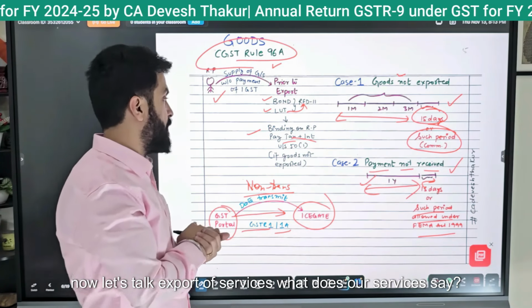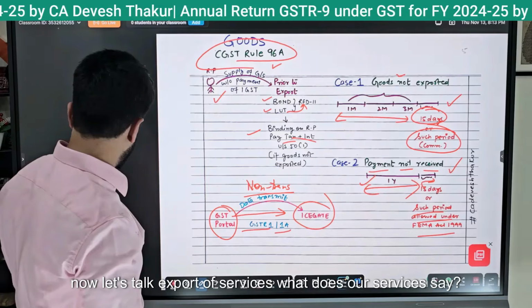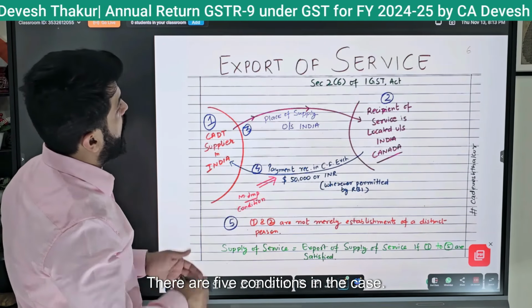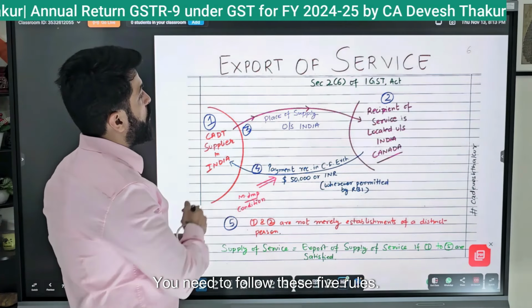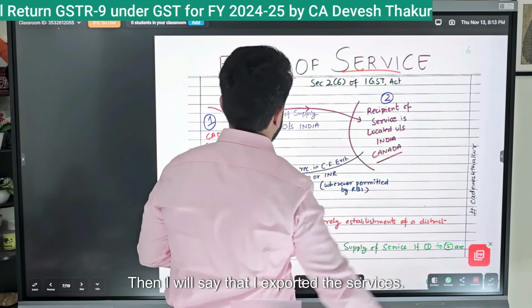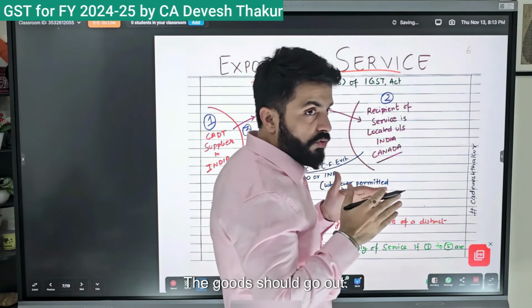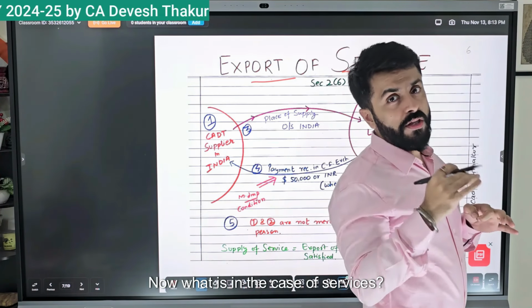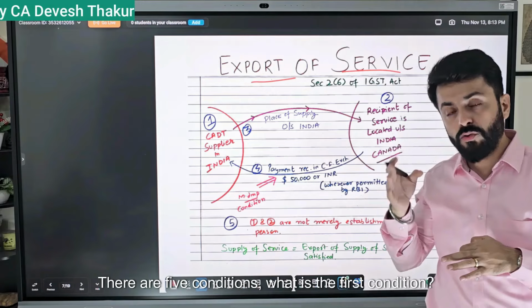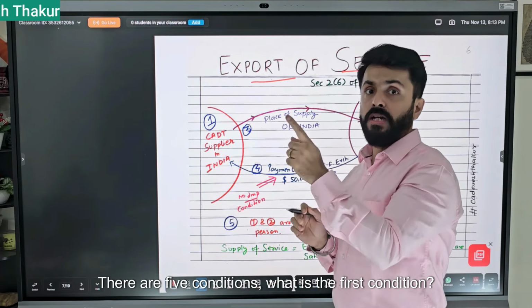Now let's talk about export of services. What does the law say? There are 5 conditions in the case. You need to follow these 5 rules. Then I will say that I exported the services. What happened in the case of goods? The goods should go out. Now what is in the case of services? There are 5 conditions. What is the first condition?